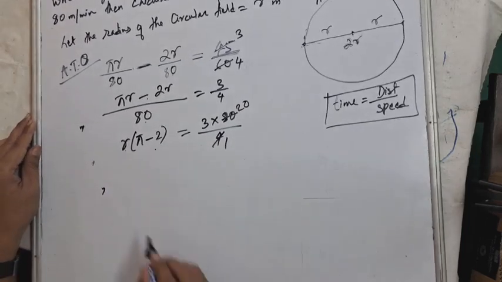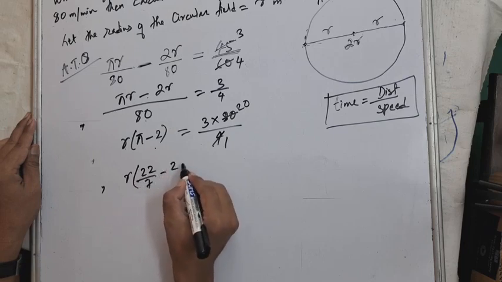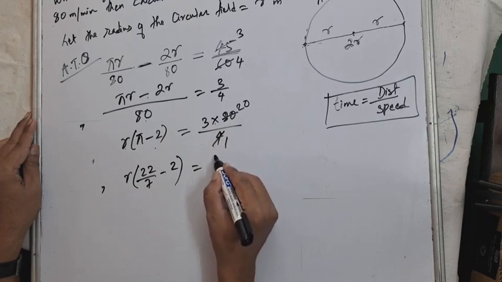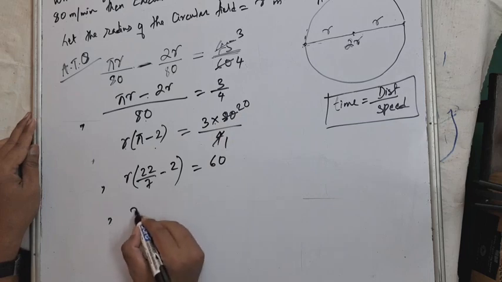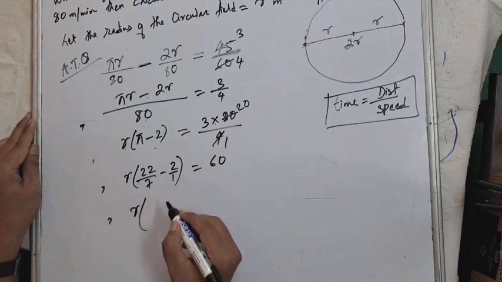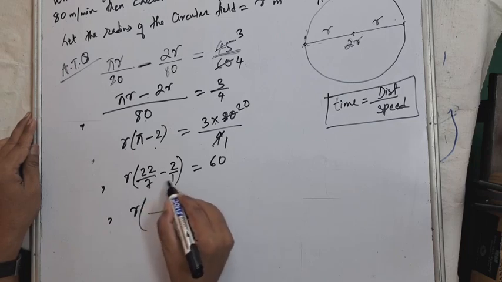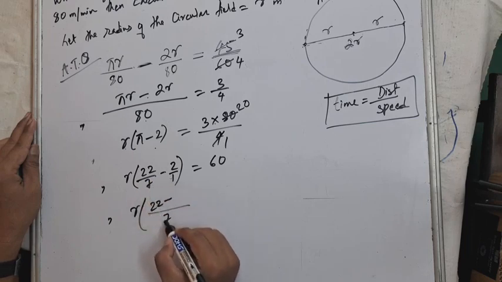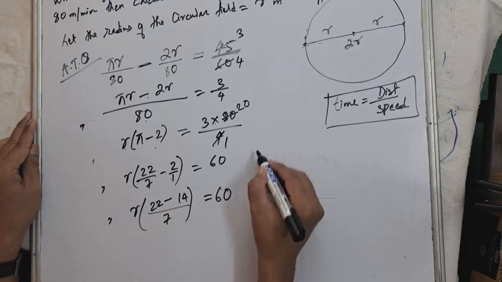Or r into pi means 22 by 7 minus 2 equal to 3 into 20. 3 into 20 means 60. 3 zeros are 0, 3 2s are 6. Or r, so we have 1 in the denominator of 2. LCM of 7 and 1 is 7. 7 1s are 7, 1 into 22 is 22, minus 1 7s are 7, 7 2s are 14, equal to 60.